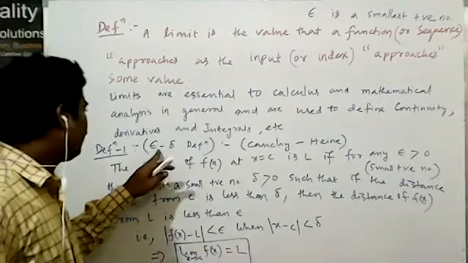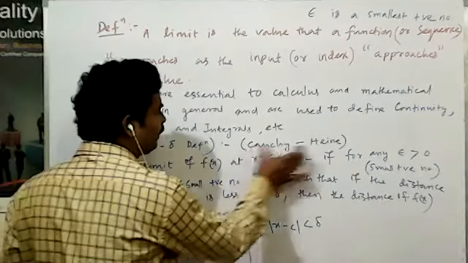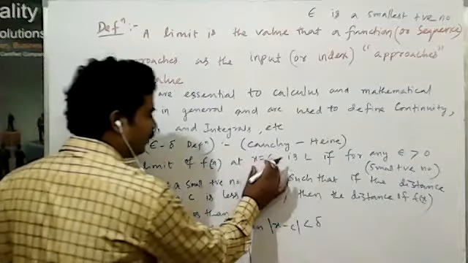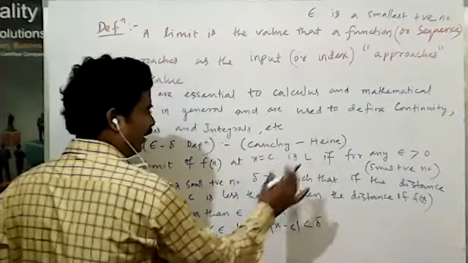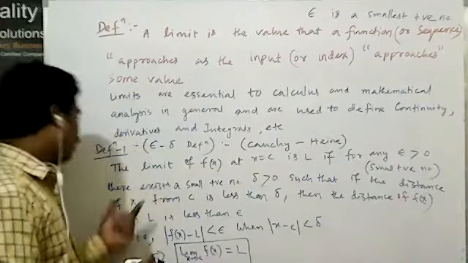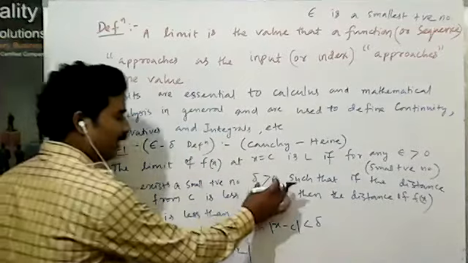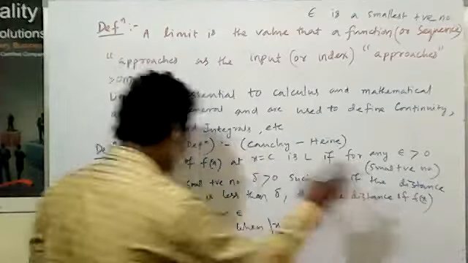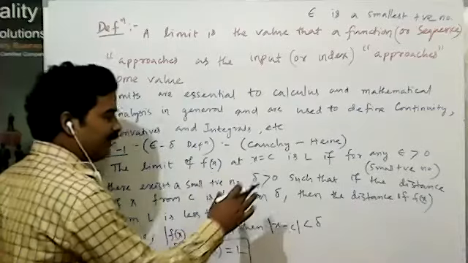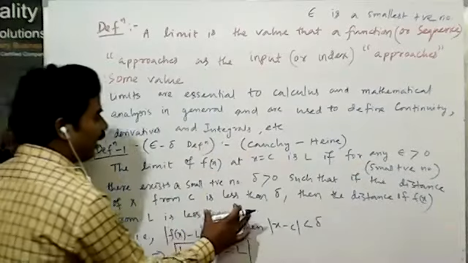Here, the epsilon delta definition is also defined by Cauchy and Heine. The limit of f(x) as x approaches c is L if for any epsilon greater than 0, a small positive number, there exists a small positive number delta greater than 0, such that if the distance of x from c is less than delta, then the distance of f(x) from L is less than epsilon.